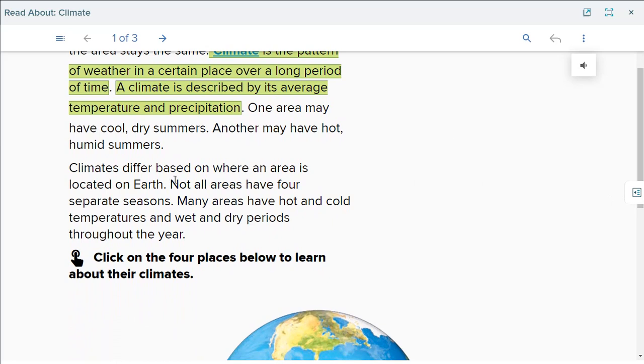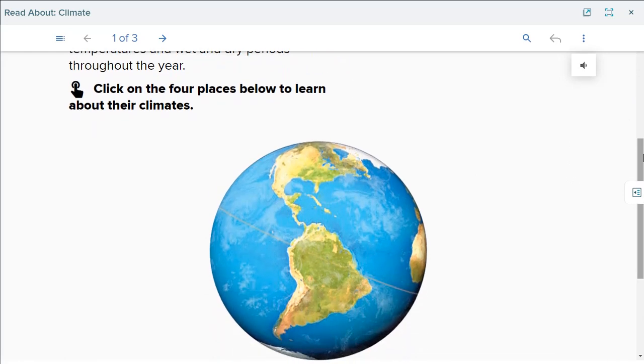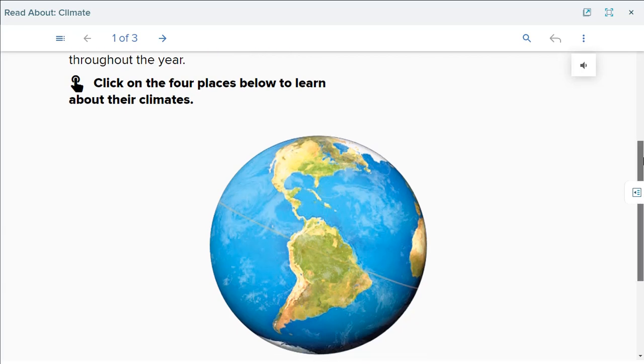Climates differ based on where an area is located on the earth. So, is the climate in Jordan the same as the climate in Egypt? No, it is not. So it differs according to the area or the place. Not all areas have four separate seasons. Many areas have hot and cold temperatures and wet and dry periods throughout the year. So not all of the areas have summer, winter, spring, autumn. Some areas stay hot all the year or stay cold all the year.